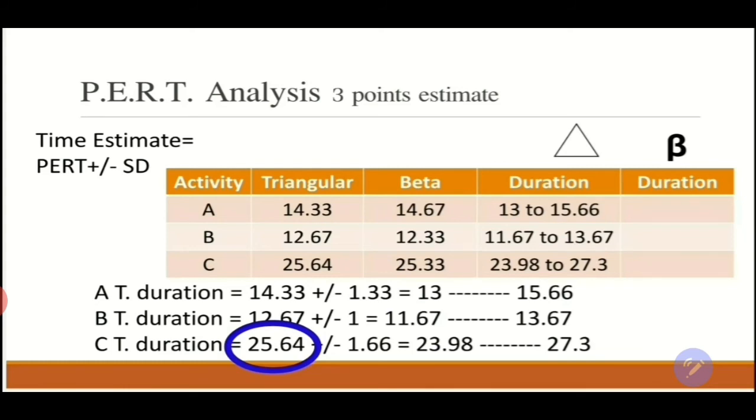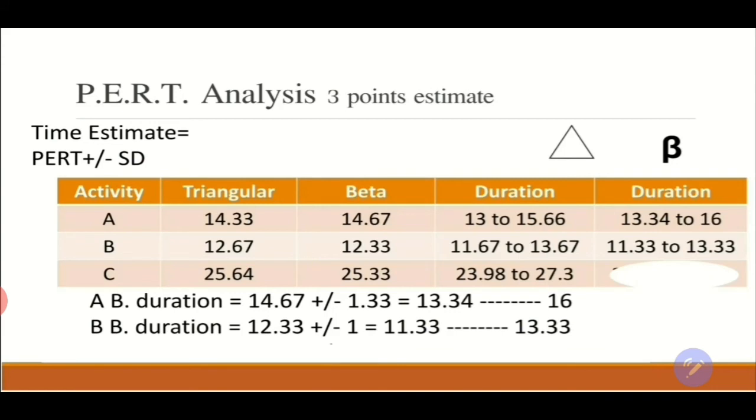Let's say with activity C, what's the probability of completing activity C within 25.64 months? The probability is 68.78%. So the probability of completing the activity with the 25.64 duration that we have calculated from the PERT, from the 3 points estimate, will be about 68.7%.